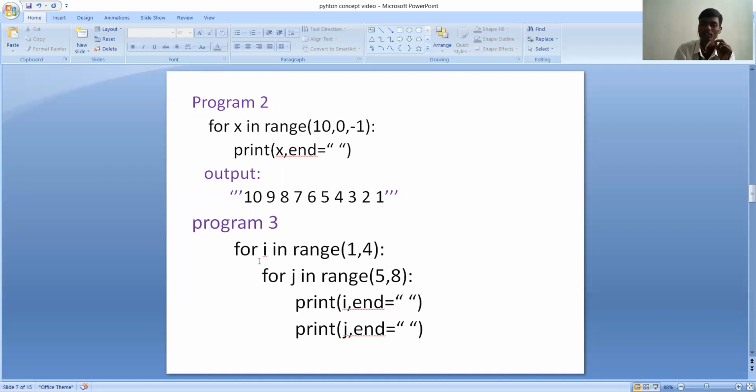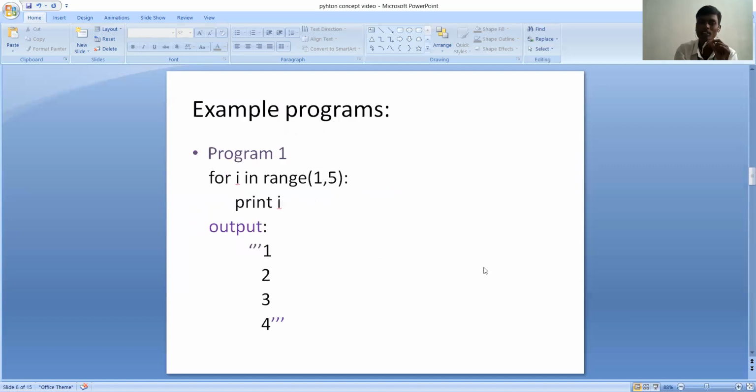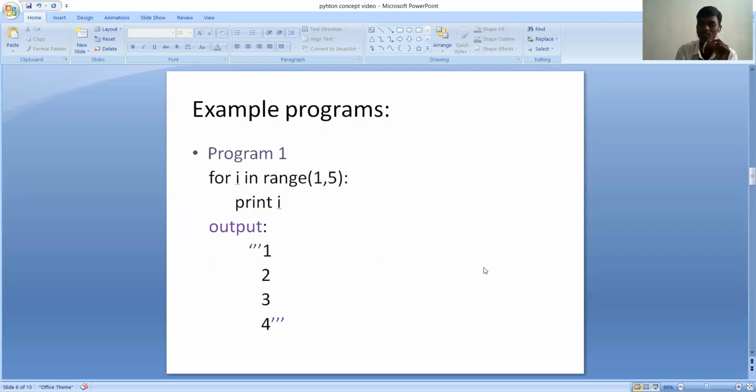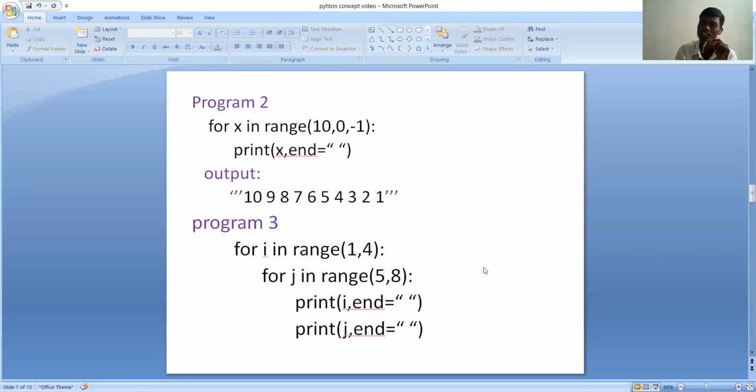And program 3: for i in range(1, 4): for j in range(5, 8): print(i), print(j). As said before, Python gives us a variety of loops, which are nested loops, that is, a loop within a loop.